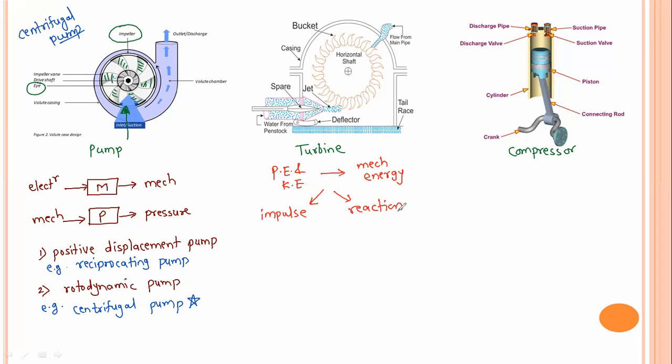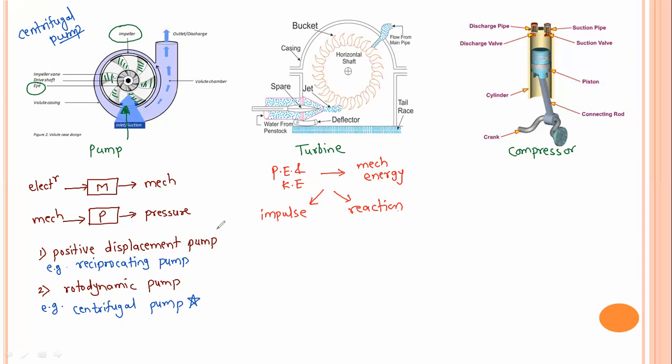When we talk of an impulse turbine, the name only suggests it is going to work on the principle of impulse. Basically, the complete head or pressure energy of water is first converted into kinetic energy by using a nozzle, and then it is used to rotate the turbine.